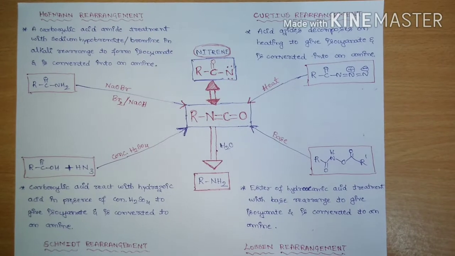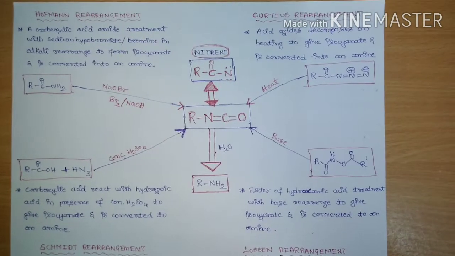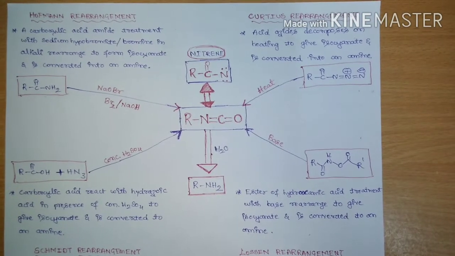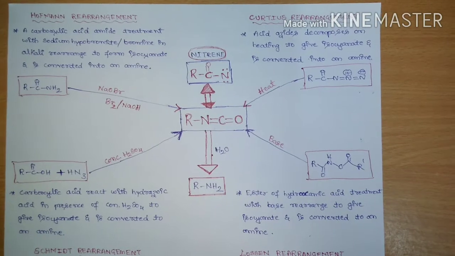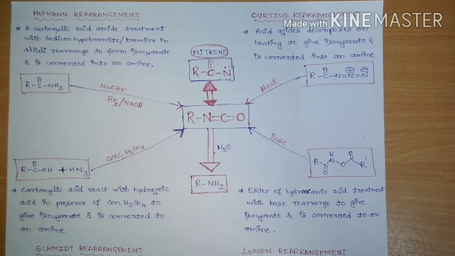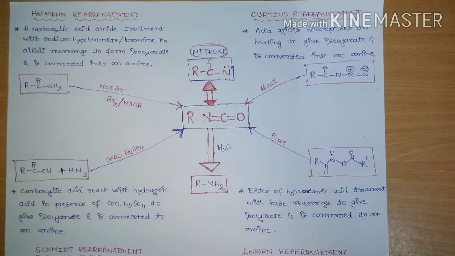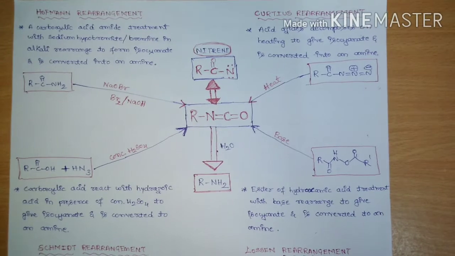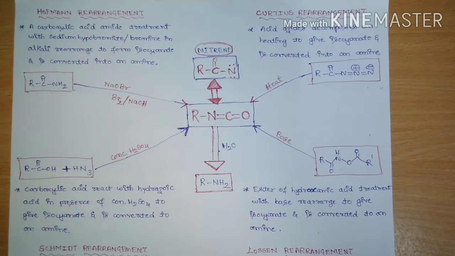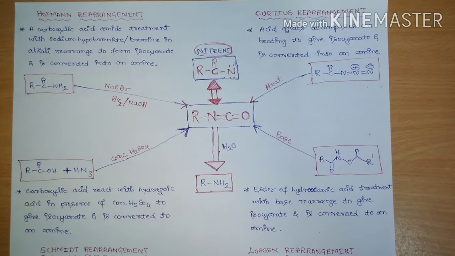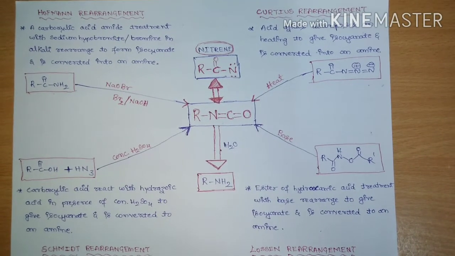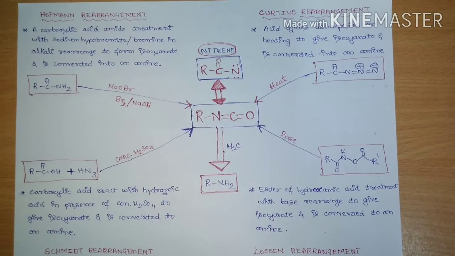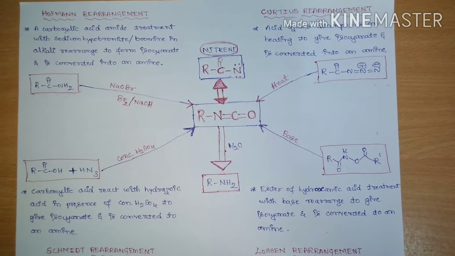Going to discuss four rearrangements in which an R group migrates from carbon to an electron deficient nitrogen, and all these four rearrangements have the same intermediate: the Hofmann, Curtius, Schmidt and Lossen rearrangements. If you come to the Hofmann rearrangement, a carboxylic acid amide on treatment with sodium hypobromite or bromine in alkali rearranges to form isocyanate, which is converted to an amine by hydrolysis with water.